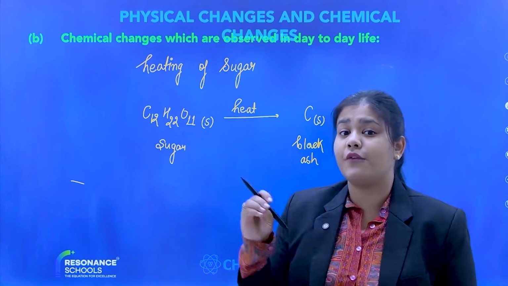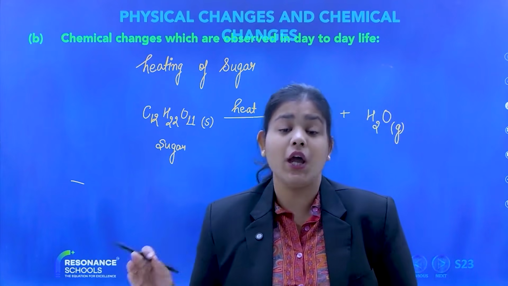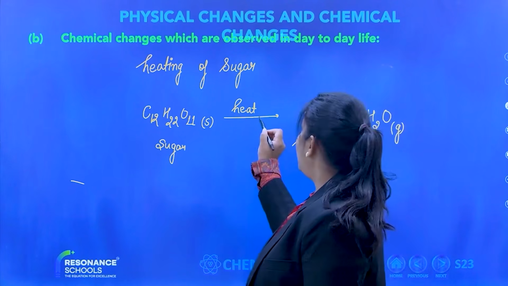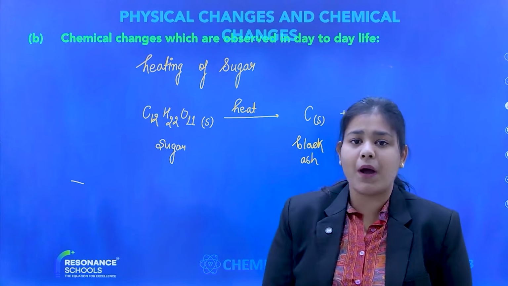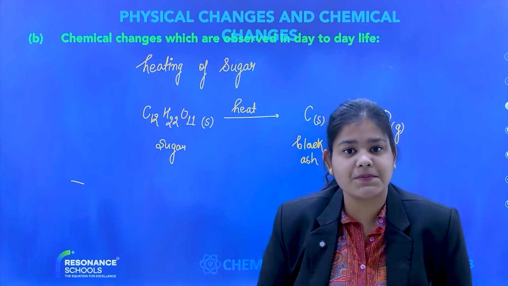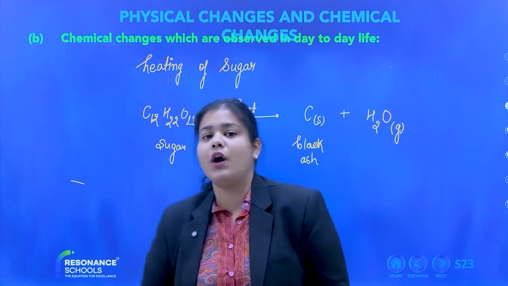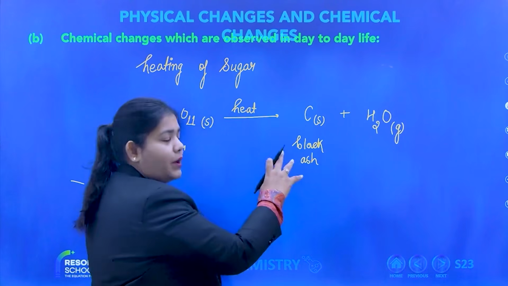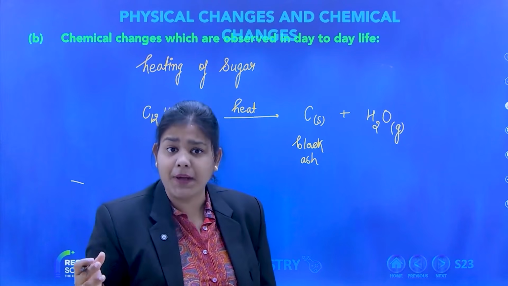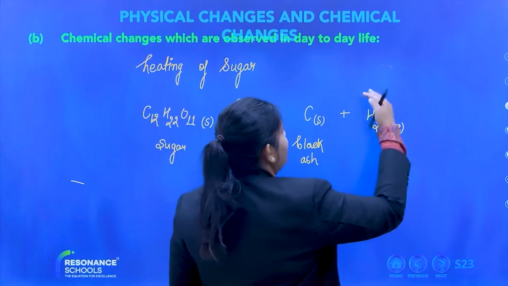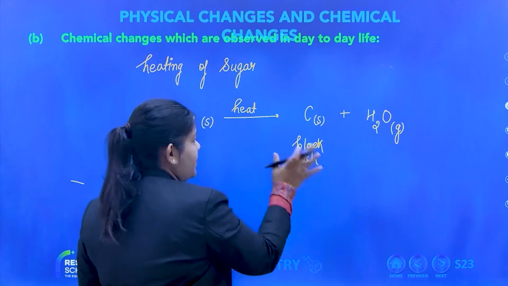So what I am saying is heating of sugar. What is sugar? C12H22O11 is the chemical formula of sugar, also known as sucrose, right? When I heat it, it gives me a black precipitate, a powdery substance. That powdery substance is carbon. Can you see carbon? This entire carbon came out of the complex. This carbon is the main product. What else do I get as a byproduct? H2O in gaseous form, as vapor. It will be released into the environment, and what I get in front of me is carbon.